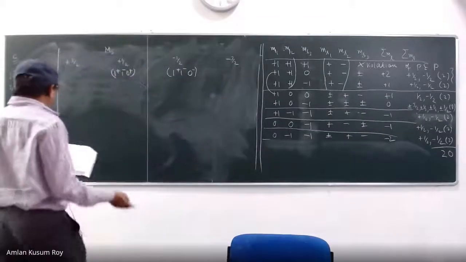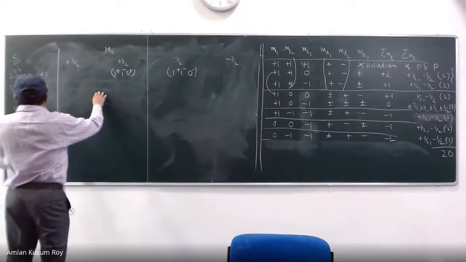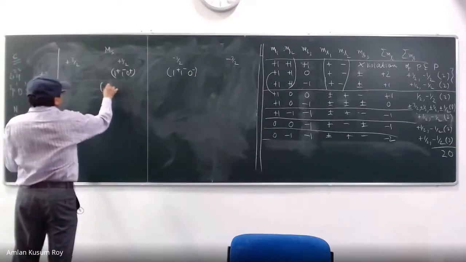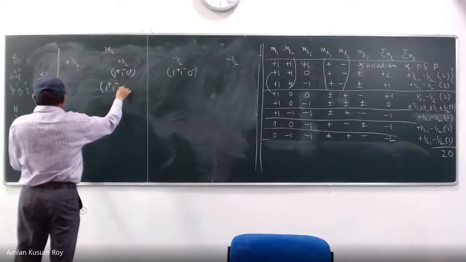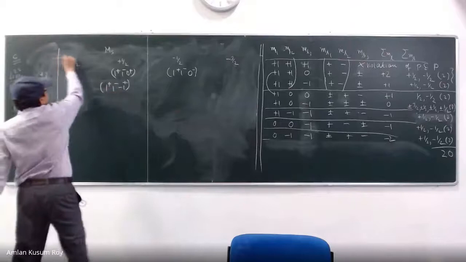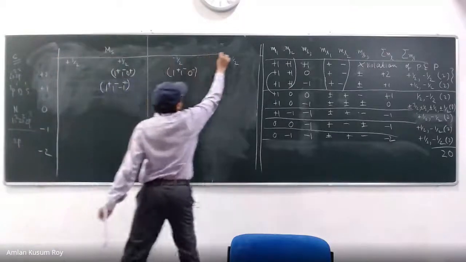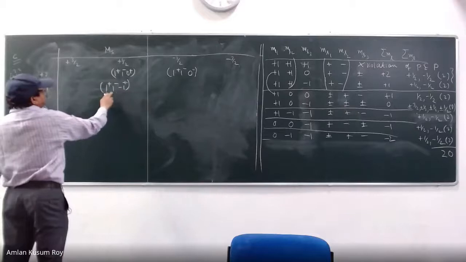So now I'll quickly write. You can just verify that I am writing correctly, okay? I may not be writing in that order, okay? 1 plus, 1 minus, minus 1 plus. But you can always count to double check. So 1 plus, minus 1, that means it is 1.